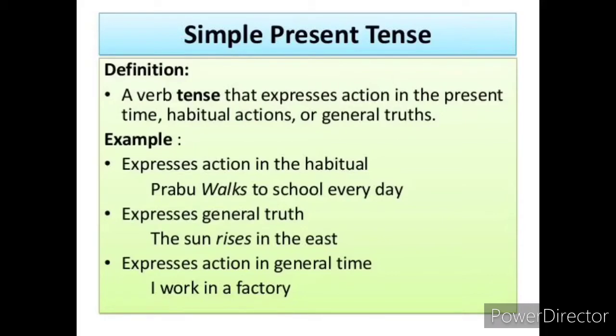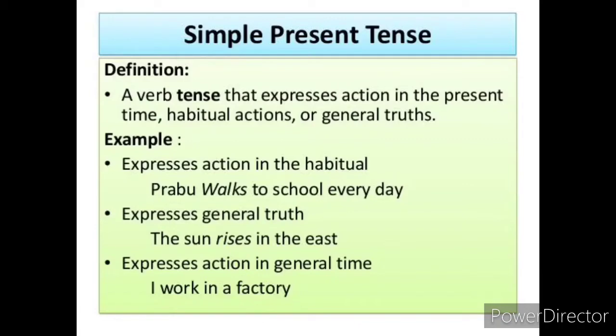So in simple present tense, we can express actions that can be habitual, that is regular routine, or about any general truth or facts. So to express an action, whether it is habitual, that is regular routine, or to express a general truth and to express the regular time, we need to use the simple present tense, children. So simple present tense is the tense used to express the present time, habitual actions, or general truths.